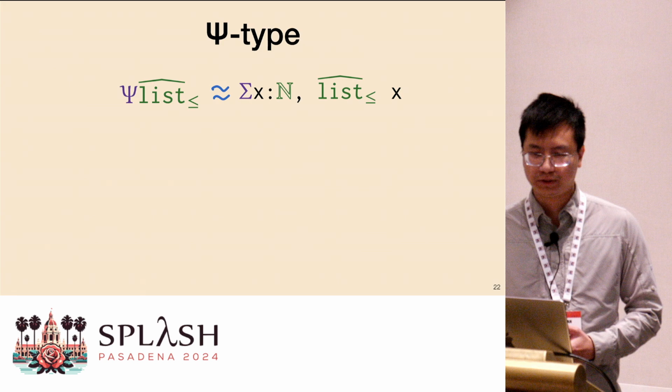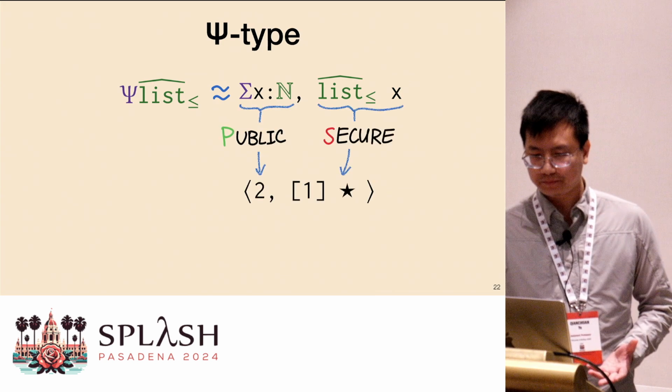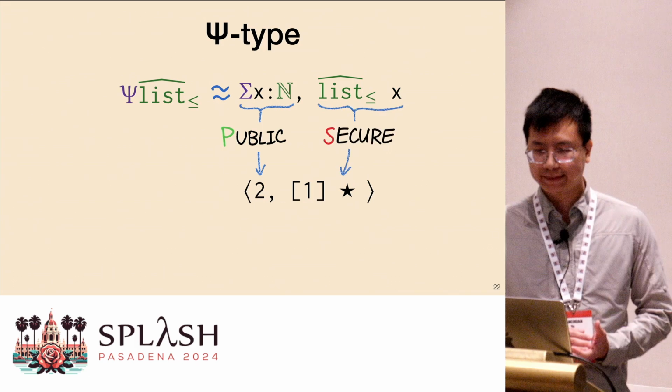So the first component of this pair is the public view, the publicly known information. And the second component is the secure value, the secure component whose type or shape is indexed by the first component. So basically what we do here is we package the private data with the public view, and by doing so, we effectively hide the dependent types from the end users.